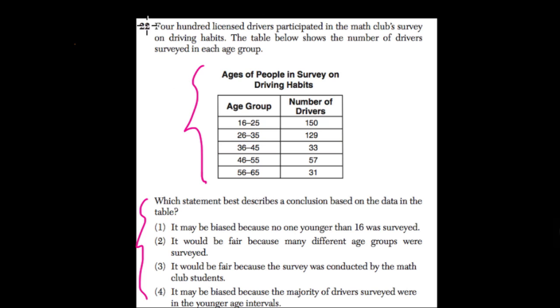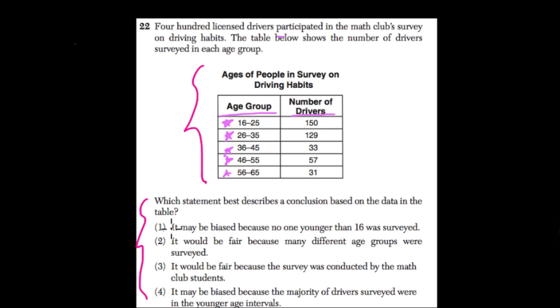Let's read it. So it says 400 licensed drivers participated in the math club's survey on driving habits. The table below shows the number of drivers surveyed in each group. So here are the age groups, here are the number of drivers. And right away what I notice is that the most number of drivers is in this young age group. From 16 to 25, there are 150 drivers. And then as I go up in age groups, right, the amount of drivers surveyed decreases. So that's a giveaway right away. But let's just check out their statements.